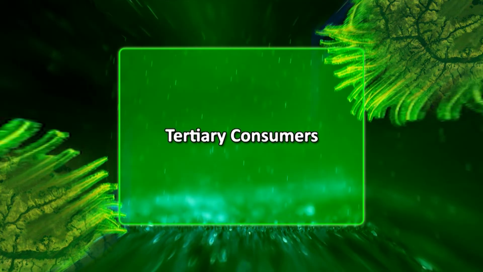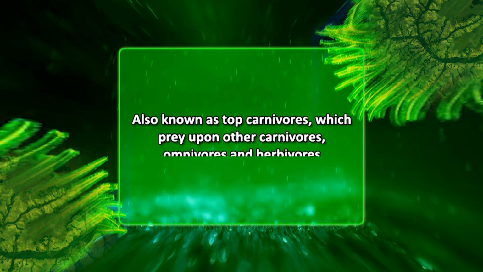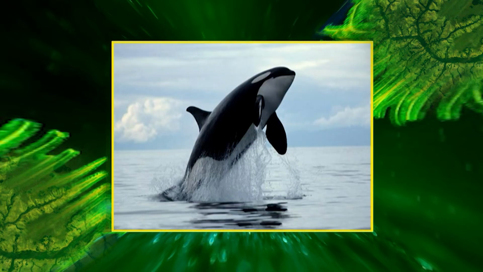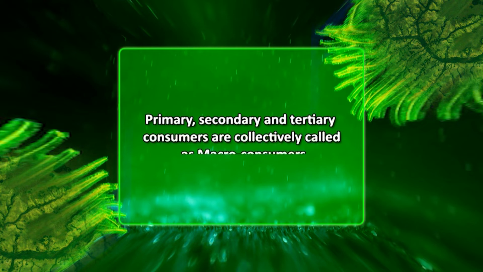Tertiary consumers. Tertiary consumers are the largest carnivores, also known as top carnivores, which prey upon the carnivores, omnivores, and herbivores. They are not eaten by other animals and include tigers, lions, whales, etc. Primary, secondary, and tertiary consumers are collectively called macroconsumers. They are all phagotrophs, that is, they eat or ingest food through their mouth.